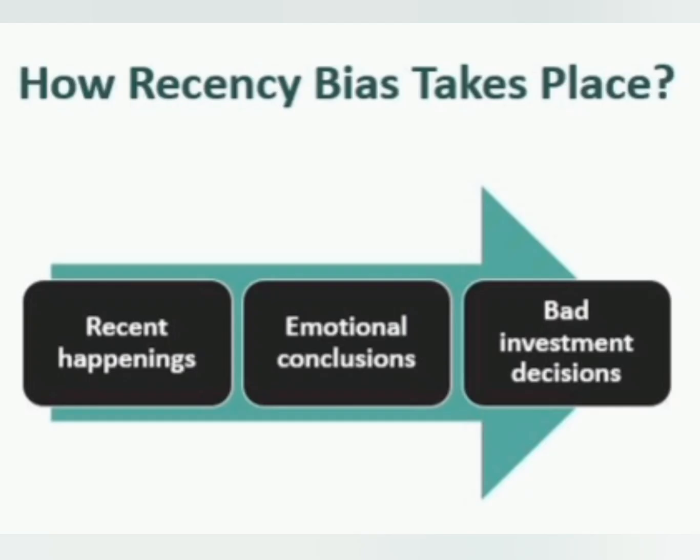Recency bias. Recency bias is the cognitive inclination to give more importance to the most recent events or information, often at the expense of earlier data. This means that individuals are more likely to be influenced by what has just happened, rather than taking a more comprehensive view. The reason behind this is largely due to memory processes. Recent events or information are fresher in our minds, making them easier to recall. As time passes, unless periodically revisited, memories tend to fade, making older events less prominent in our decision-making process.